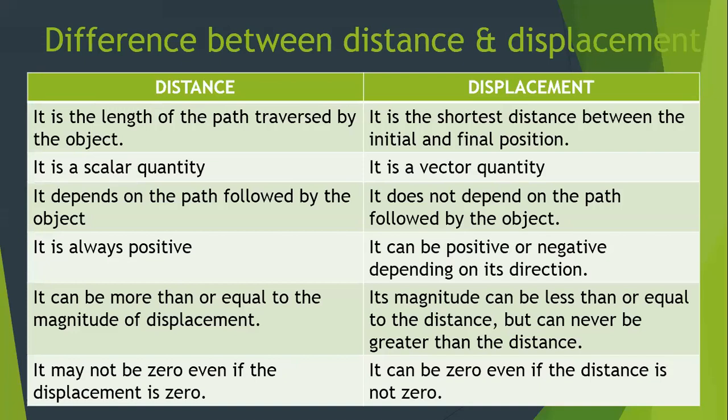But if the object is traveling in a straight line, then you will find your distance and displacement will be equal. So understand, the distance can be more or equal to the displacement. But when we talk about displacement, you will find its magnitude can be less or equal to the distance. Okay, clear?